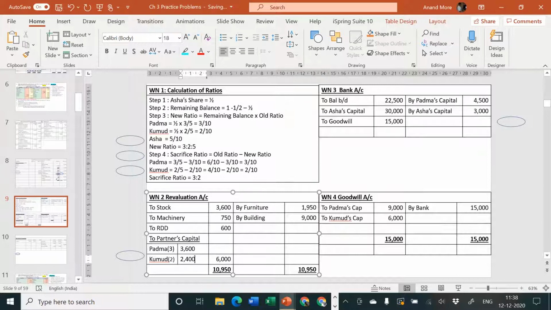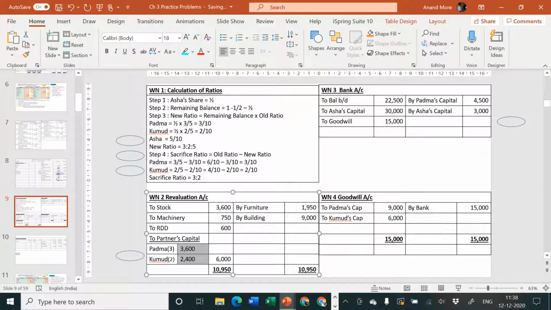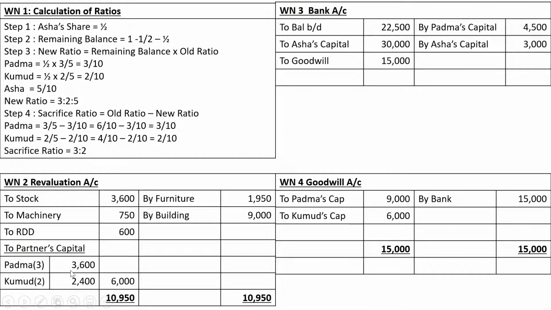Now the point to be kept in mind is, always remember, amount columns are right aligned and text columns are left aligned. So please ensure that these columns are looking proper. Amounts are always written in a right aligned manner and text can be written in left aligned manner also. So revaluation account debit side to partners' capital.